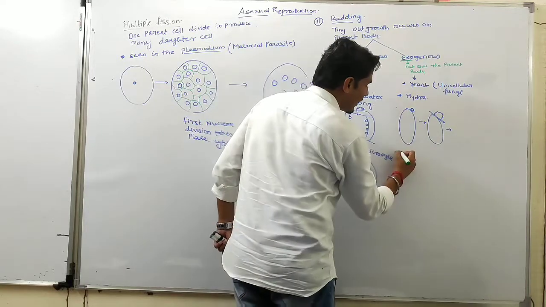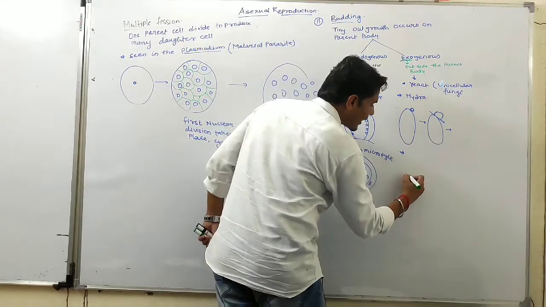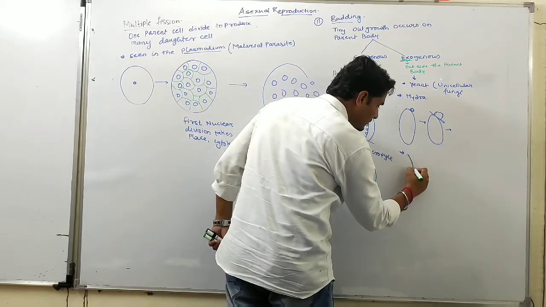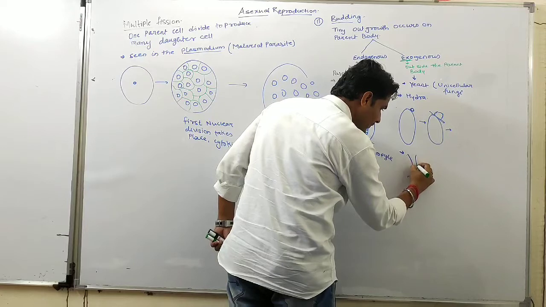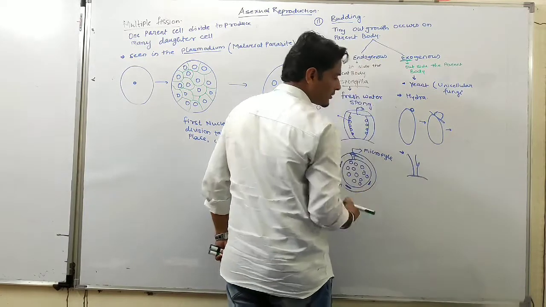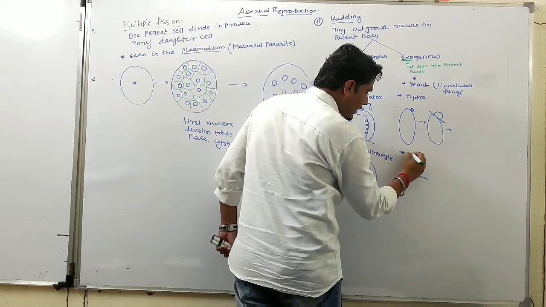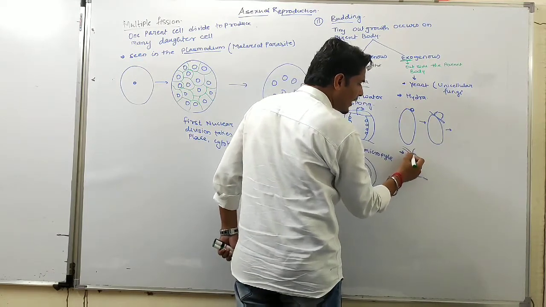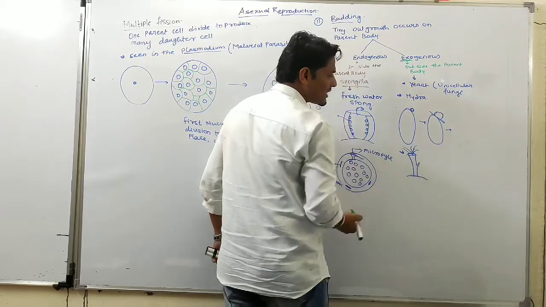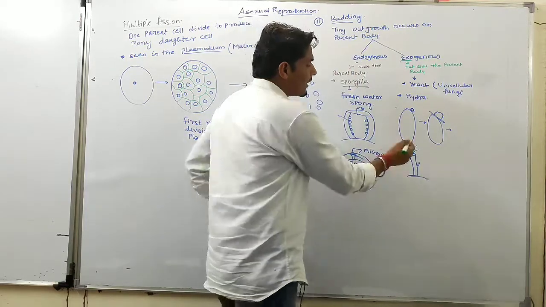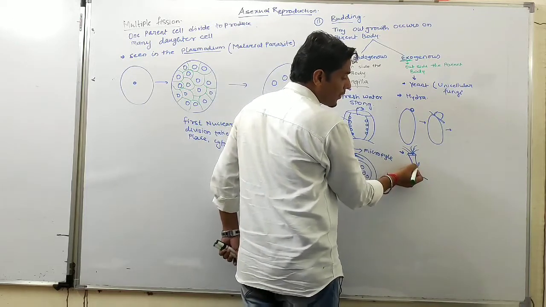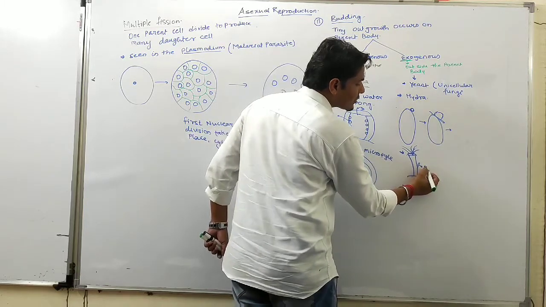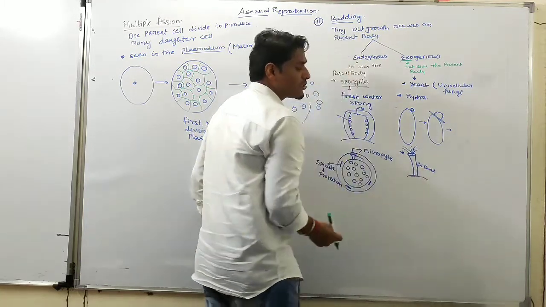So the other example is hydra. This is the substratum. On the substratum hydra is attached. Okay, so at the top of hydra there are many hair-like structures, that are called tentacles. On the body a small tiny outgrowth is there, that is called a bud.